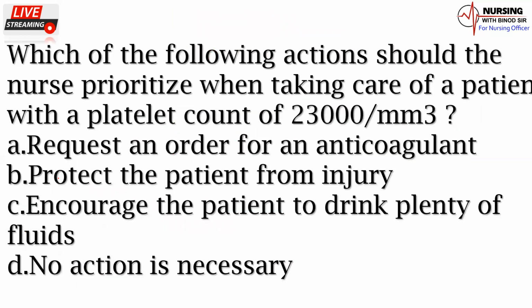Now we'll come to the next question. Which of the following actions should the nurse prioritize when taking care of a patient with a platelet count of 23,000 per cubic millimeter of blood? A, request an order for an anticoagulant; B, protect the patient from injury; C, encourage the patient to drink plenty of fluid; D, no action is necessary. What would be the right answer? Your answer will be to protect the patient from injury, as long as the patient's platelet count is low.